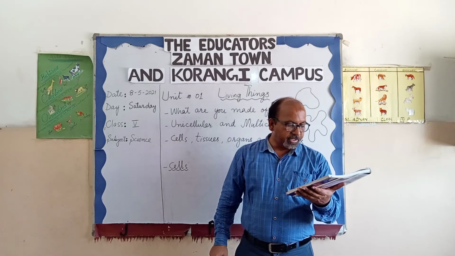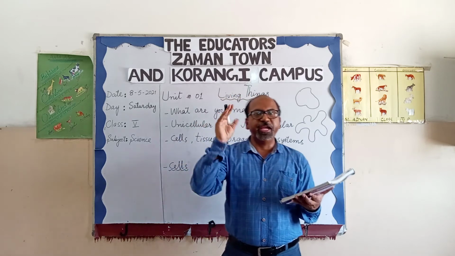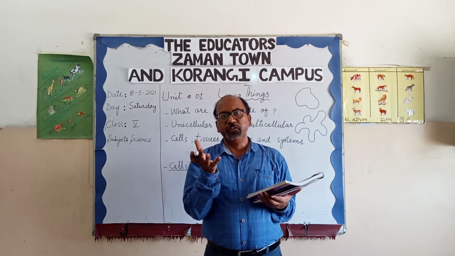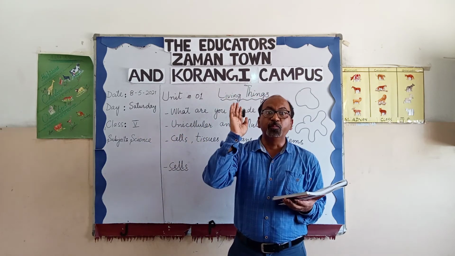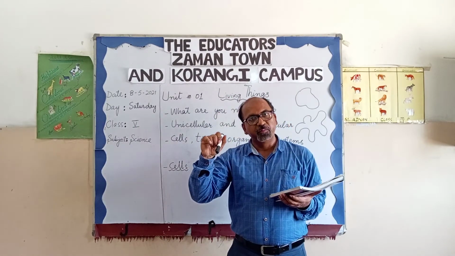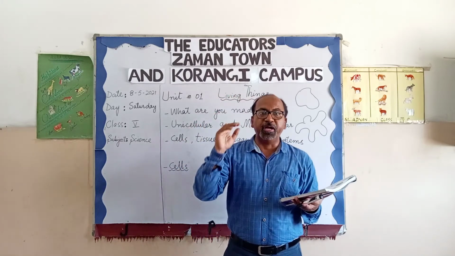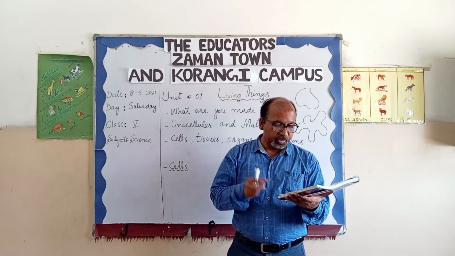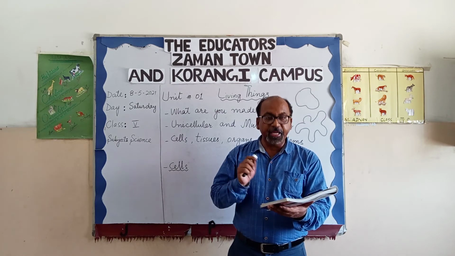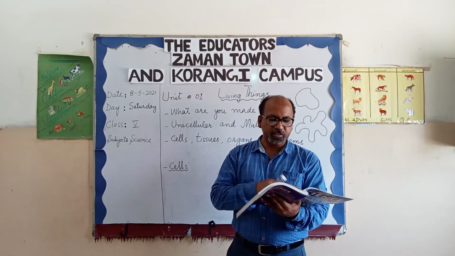So root hair cells absorb water and minerals, and leaf cells absorb sunlight, and they change the sunlight into energy, and they prepare the food for the plants. And the process in which the energy is converted into food, because the food is necessary for the plant's growth, and these are the plants by which we are getting food, is called photosynthesis. So till here I am going to finish the topic, and next we will see in the next class.